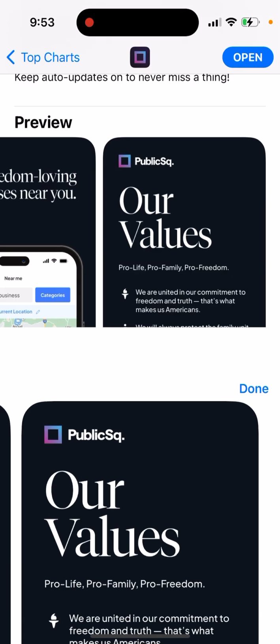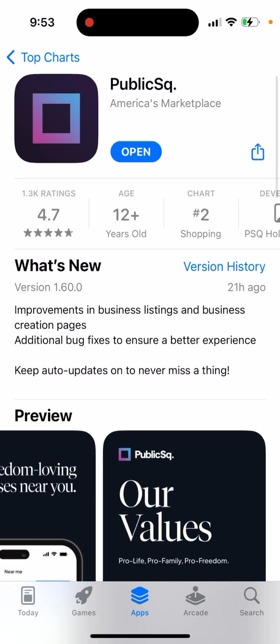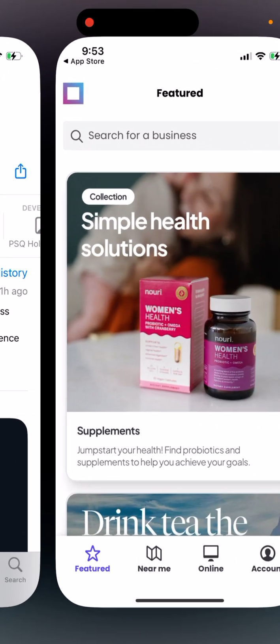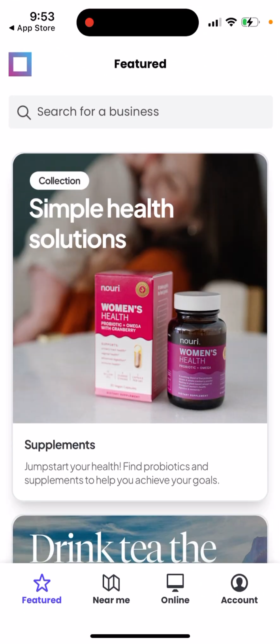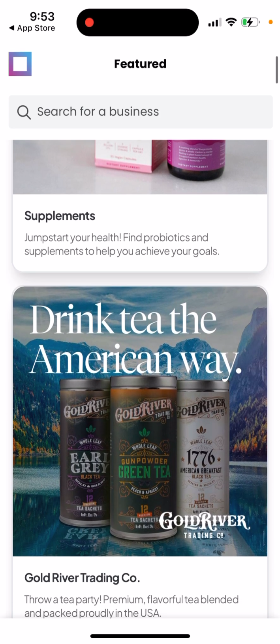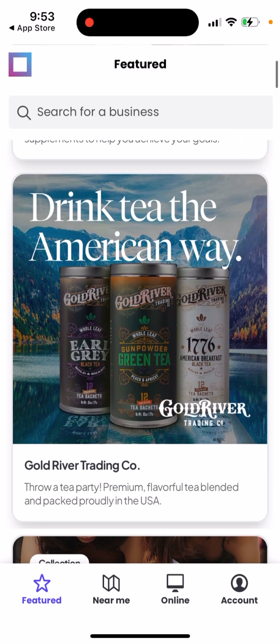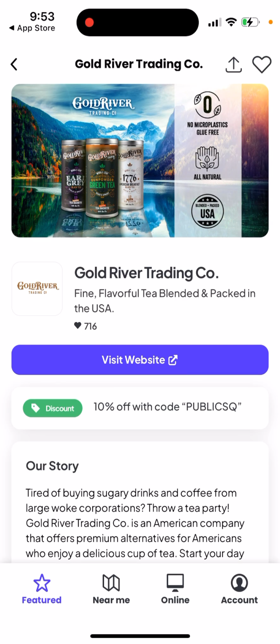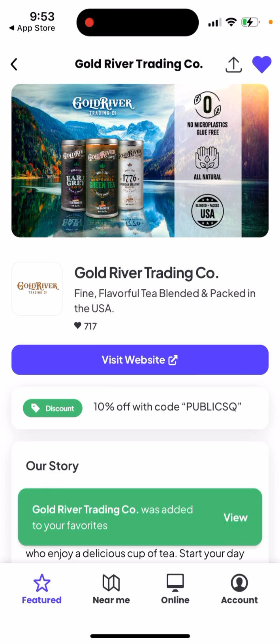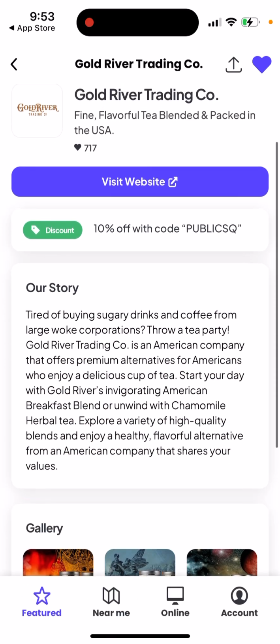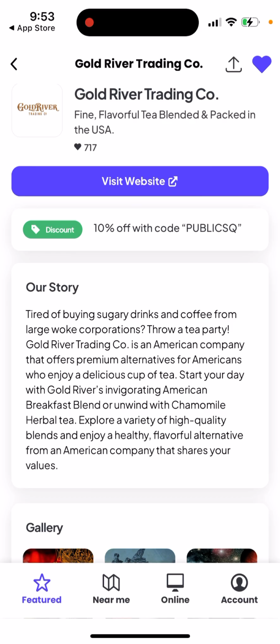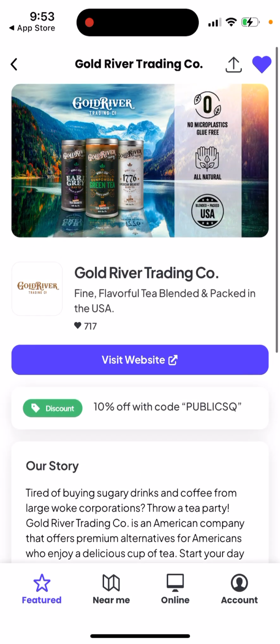So you can read all of the values here, and basically the idea of this app is that if people support these values, they can list their business, and if you support these values, you can buy products from these businesses. You can easily create your account with your email. Then you can browse around and search for a business. For example, if you want to buy a tea, you can go to this listing, favorite it, visit the website, get some discounts, and see some gallery. That's basically the idea here.